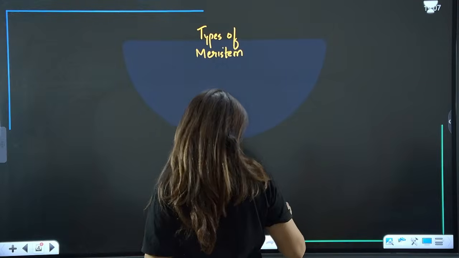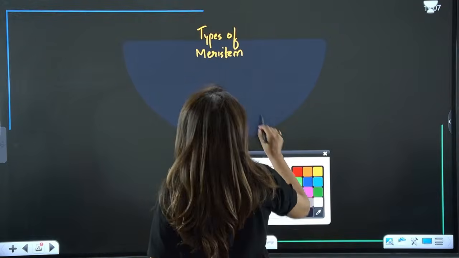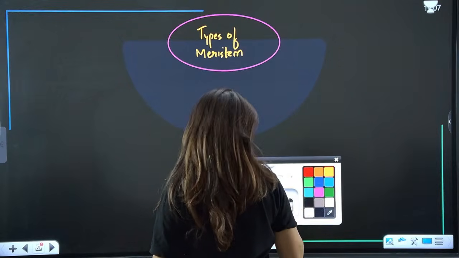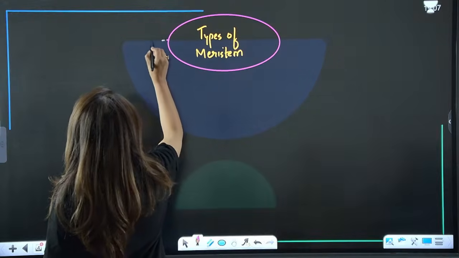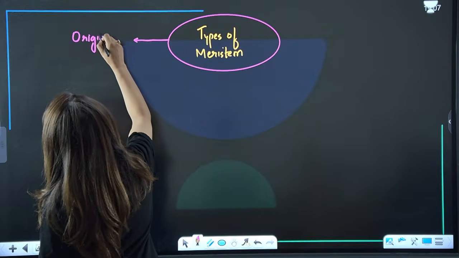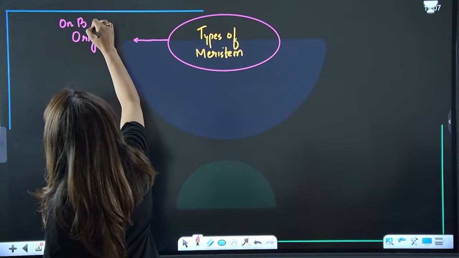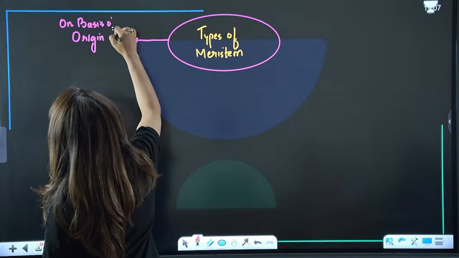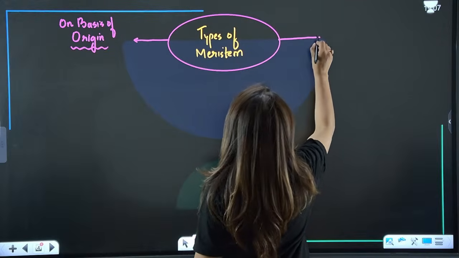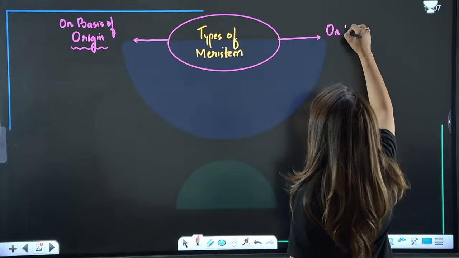Now see, meristem can be of two types based on number one, origin. On the basis of origin. And second, on the basis of location.